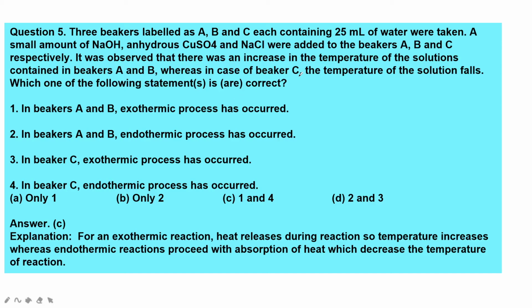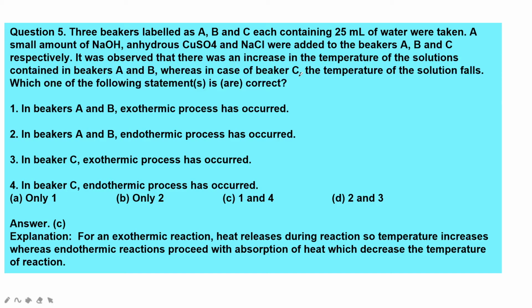So in beakers A and B an exothermic process occurred, or in beakers A and B an endothermic process occurred, or only in C an exothermic process occurred, or only in C an endothermic process occurred. Which one is the right answer? It is all the three.